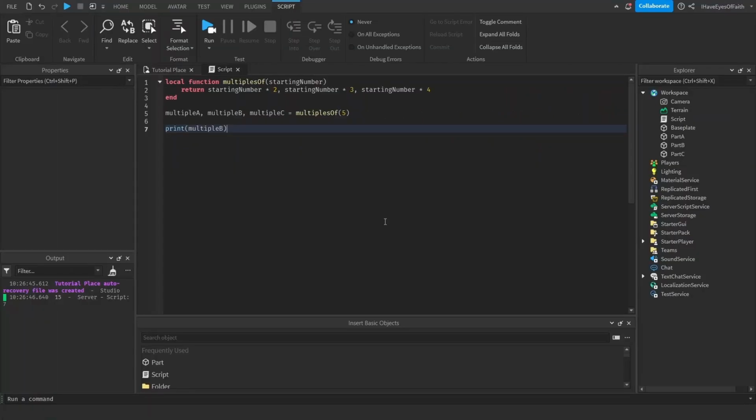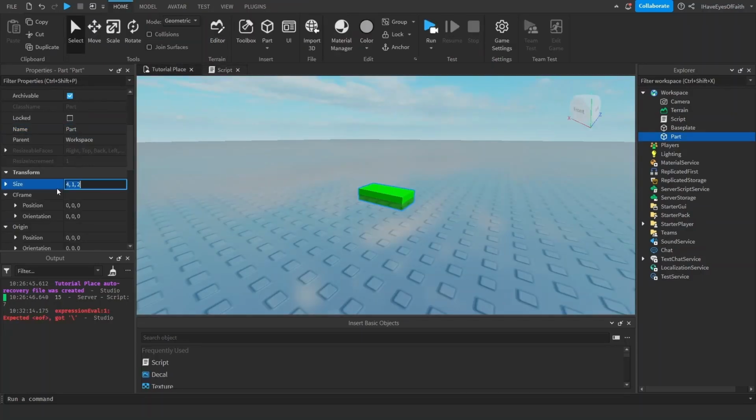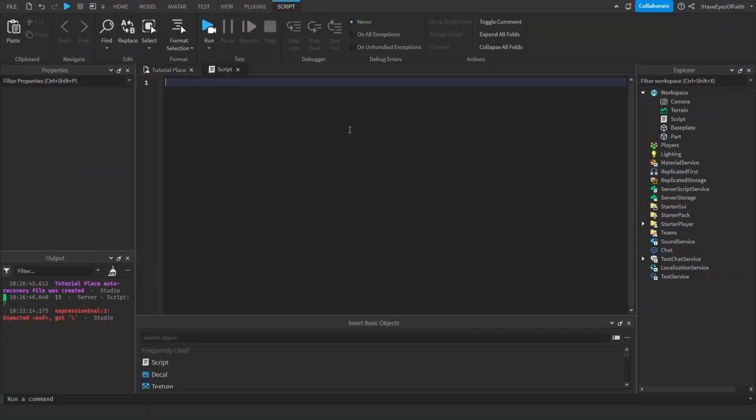Events are a way of executing code when a certain event is triggered. Similar to how properties and methods are attached to an object, events also are attached to objects. I'll show you some of the more common ones. We'll just name this part, make it into a cube. The touched event is only for parts and it just detects when the part has been touched. It isn't the most accurate thing ever, but for learning purposes, it's okay.